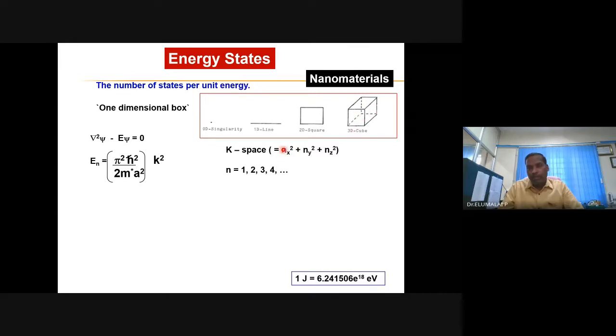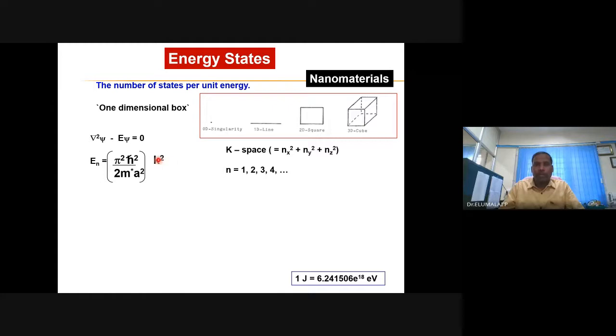If you consider 2 dimensions, you consider nx square plus ny square. For a one-dimensional box, for simplicity, it is only nx square. Either way is okay, but the important point is n is an integer. It will vary from 1 and above, not 0 and above. So n can never be 0 in the confined energy, and it is typically known as the quantum number.